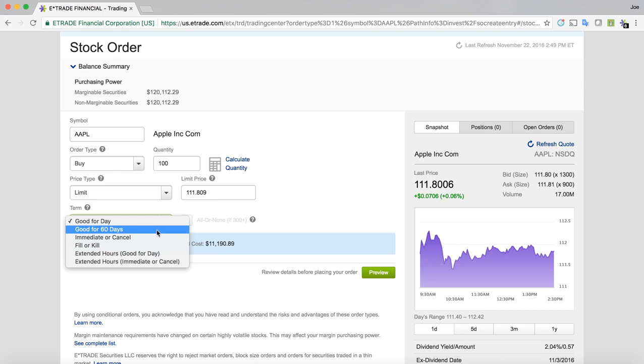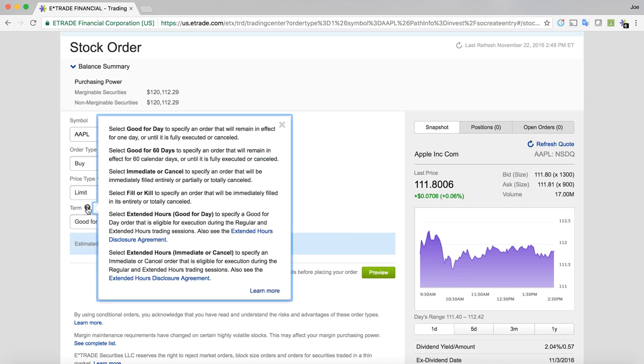Now, there are also other terms. You can do it good for 60 days. You can do it immediate or cancel. Let's check out what all of this means. Good for 60 days, obviously self-explanatory. It's good for 60 calendar days or until it's fully executed or canceled. Immediate or cancel specifies an order that will be immediately filled entirely or partially or totally canceled. Fill or kill specifies an order that will be immediately filled in its entirety or totally canceled. So if there aren't 100 shares available at that price I want, my order is going to be killed or canceled.